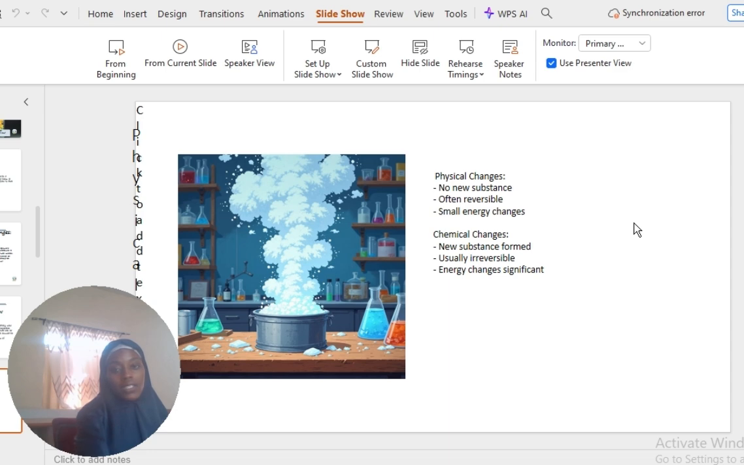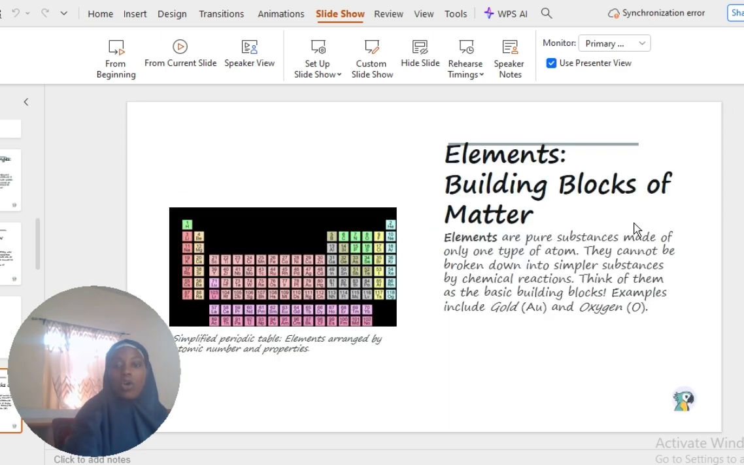Now, in physical change, no new substances are formed. It is often reversible, with small energy change, or we can say there is no energy change. Now, in chemical changes, we have new substances formed. It is irreversible. You cannot take it back. And energy change is significant. Energy is either released or absorbed.